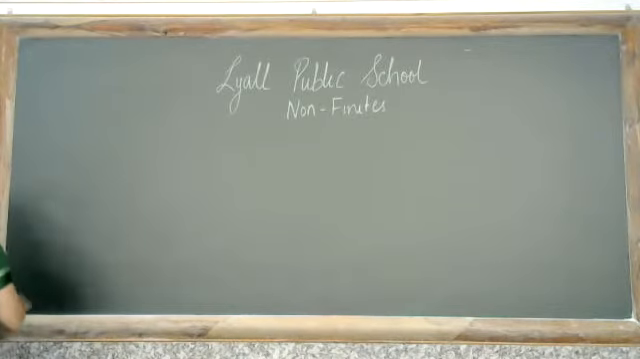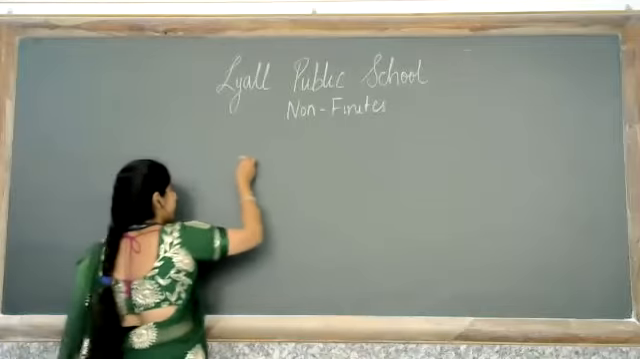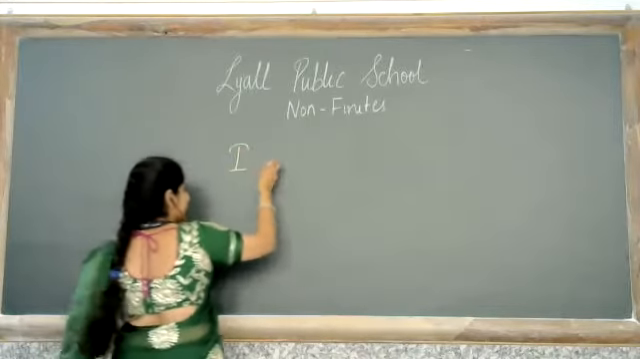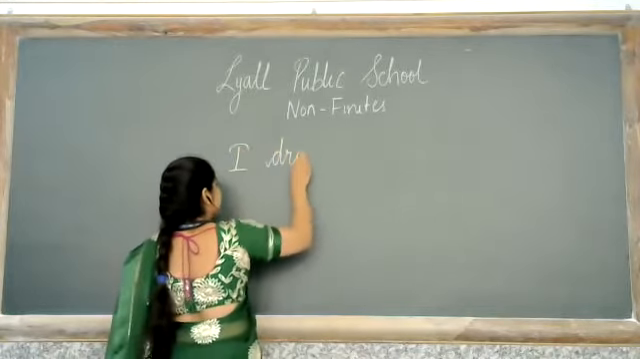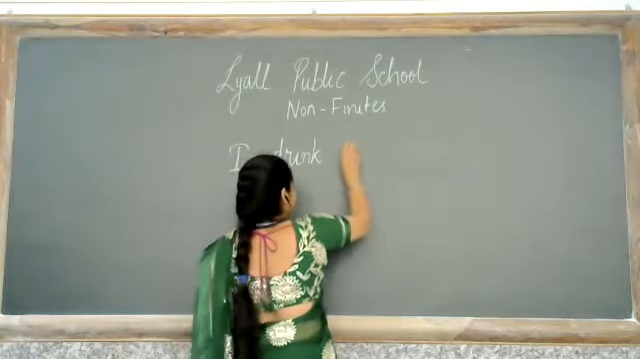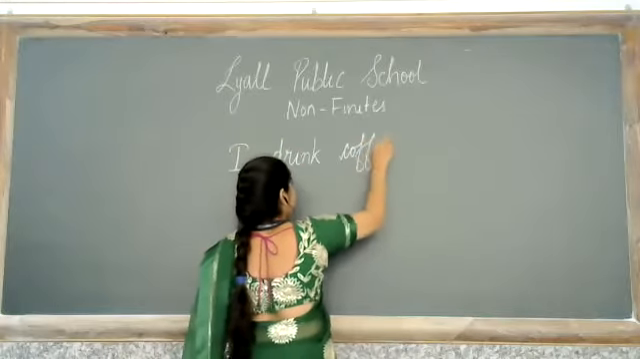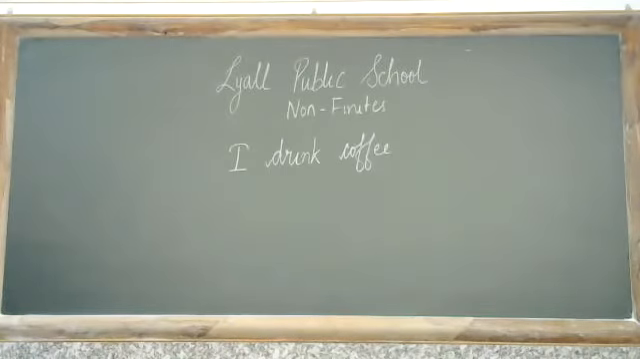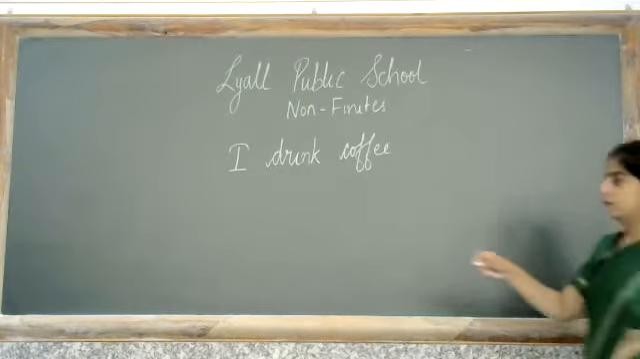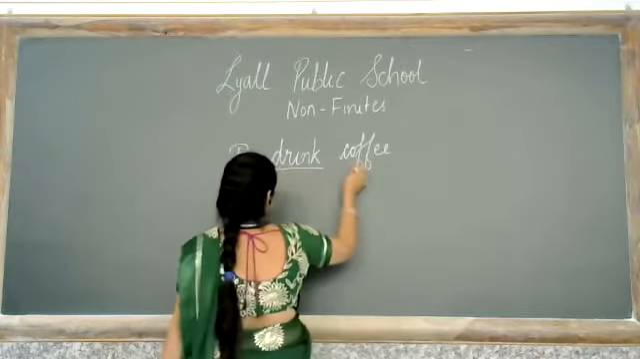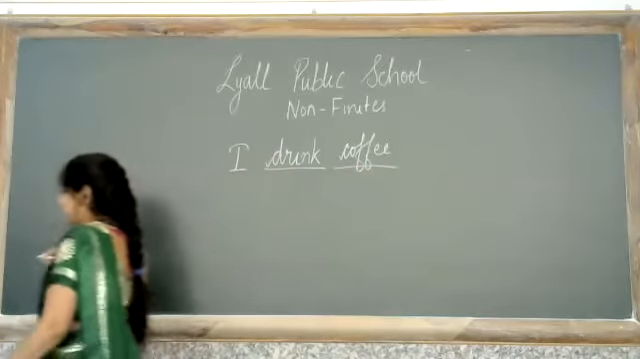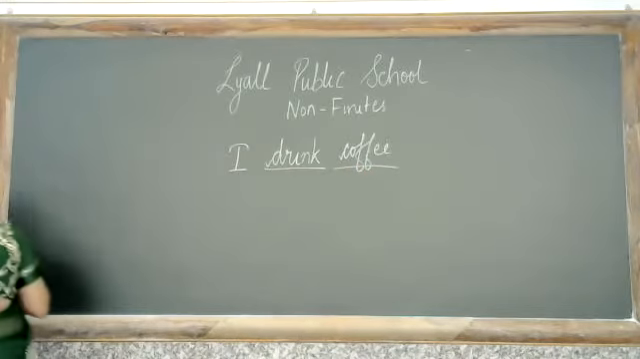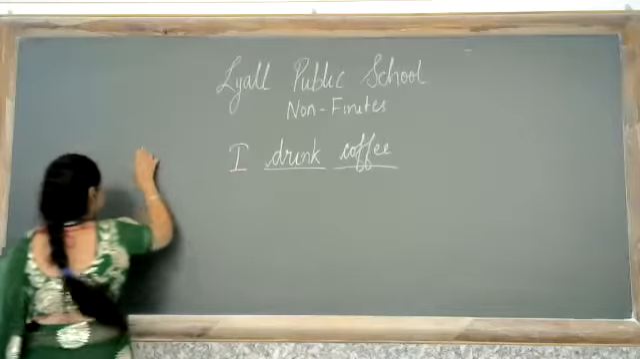somebody's name. For example, let us take I drink coffee. Okay, this is one sentence which I have taken here. I drink coffee means I is the first person here, drink is the verb and coffee is the object. So when I'm saying I drink coffee every day, this is first person.